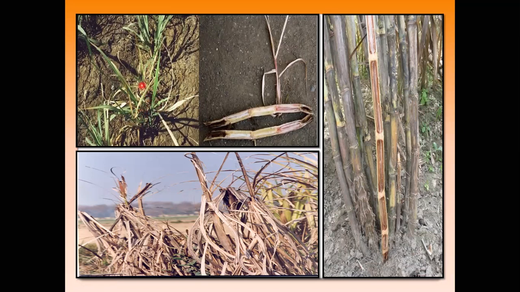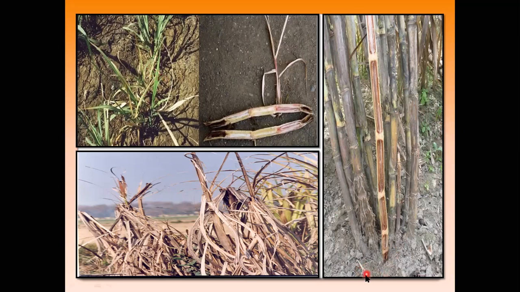The seedling totally dies and wilts. This is the symptom generally seen in the seedlings of sugarcane, in the early development of the pathogen in younger plants.